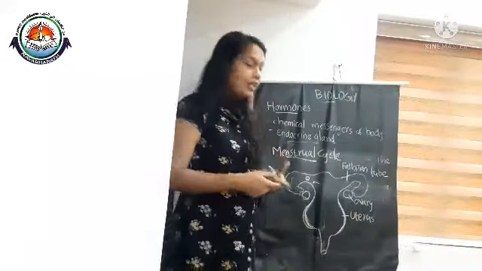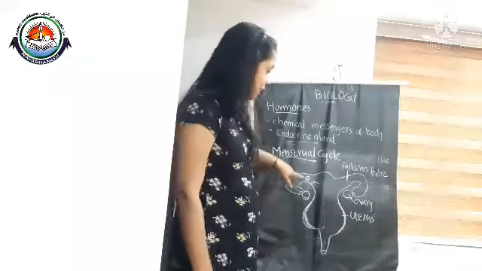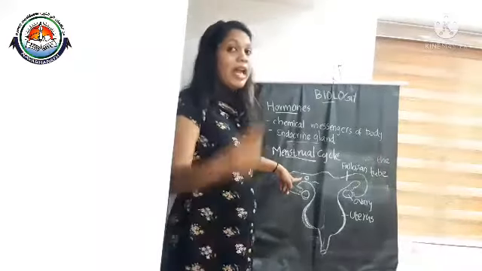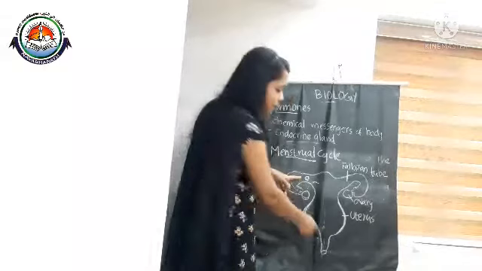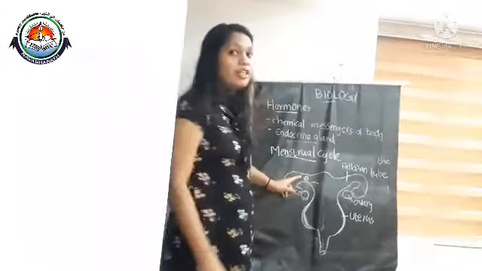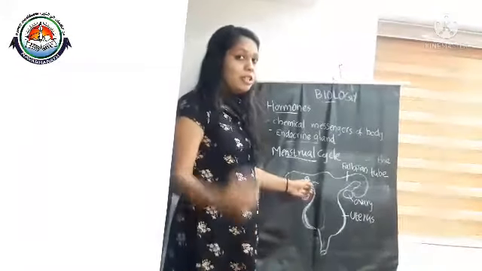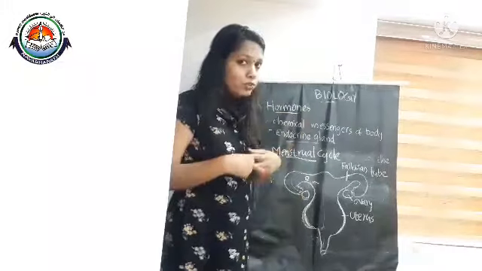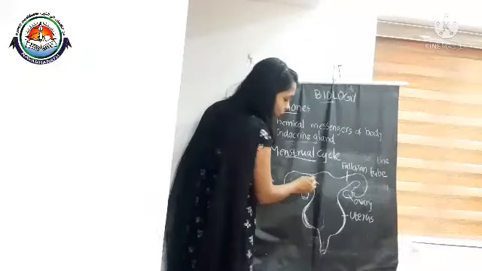I repeat once again: after ovulation, the egg is released into the fallopian tube, and if sexual intercourse takes place, the sperm enters through the vagina and reaches the fallopian tube. Inside the fallopian tube, the sperm and egg fuse together to form a zygote.